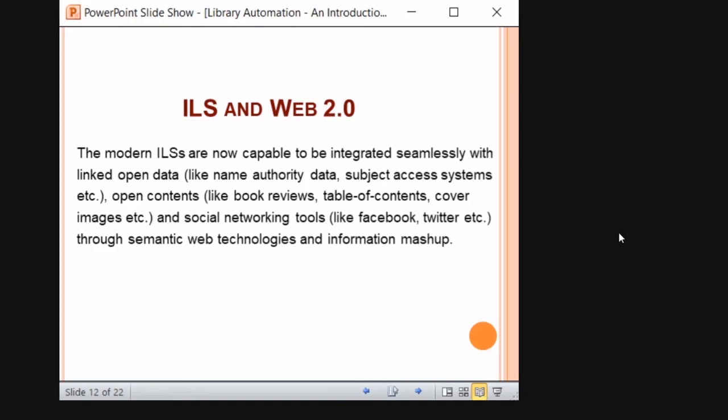ILS and Web 2.0 are now capable of integrating seamlessly with linked open data and social networking tools through semantic web technology and information mashup. So semantic web technology, I will take it later on. So it links with data which is available, as I said, open data sets of Library of Congress or whichever data sets. It's linked with social media tools. You can link this ILS with everything. So that is a feature of this ILS.